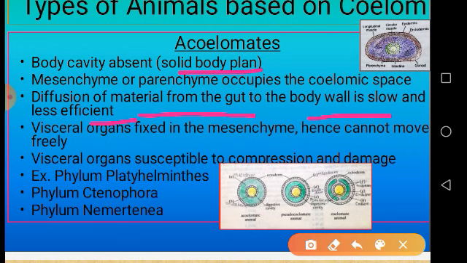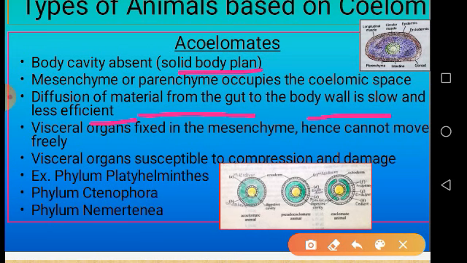So that's why there is a great barrier. It forms a great barrier for the diffusion of material from the internal organs to the body wall and vice versa. So that's why this type of body plan is less efficient.